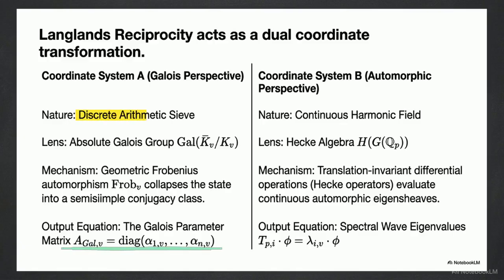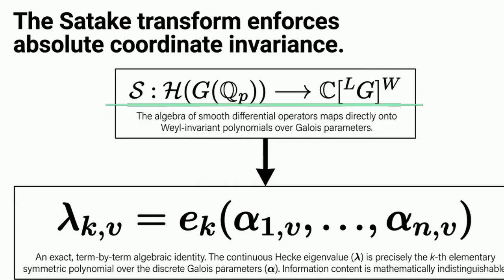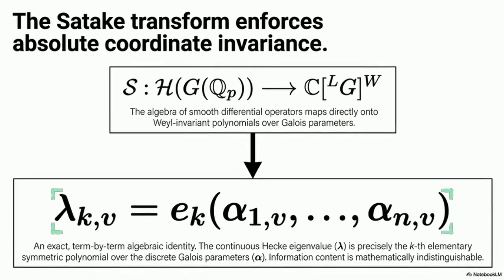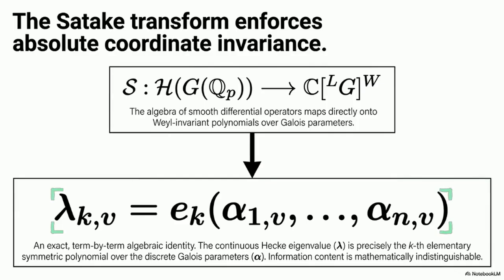The Galois perspective treats it as a discrete arithmetic sieve, yielding discrete eigenvalues. The automorphic perspective treats it as a continuous harmonic field, evaluated as spectral wave eigenvalues. The Satake transform maps these smooth differential operators directly onto polynomials over the discrete Galois parameters. The continuous Hecke eigenvalue, lambda, is the exact algebraic equivalent of the discrete Frobenius parameters, alpha.